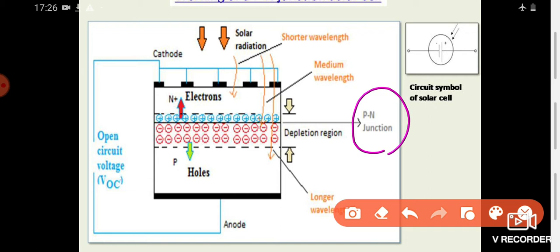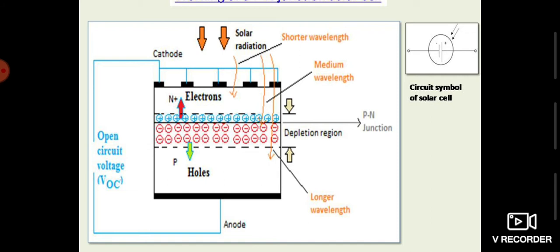And what we have across this PN junction is a depletion layer. You can see here, it is actually a depletion layer or region. It is also called the transition region. Now, the depletion layer is so called because it is depleted of mobile charges.